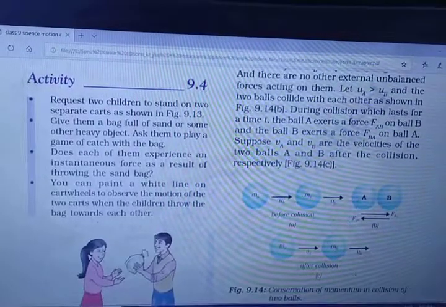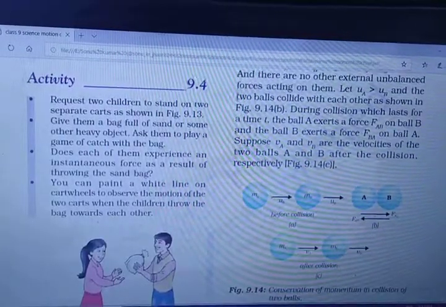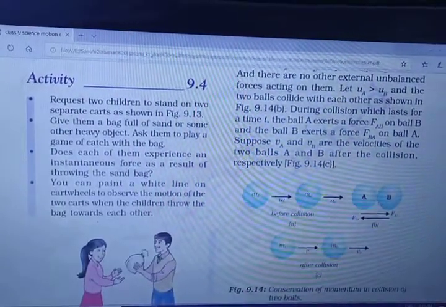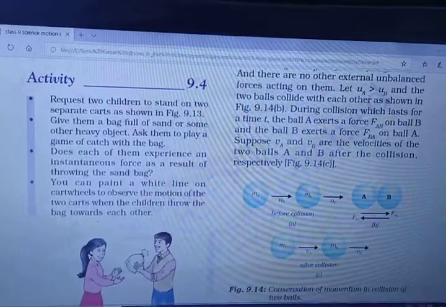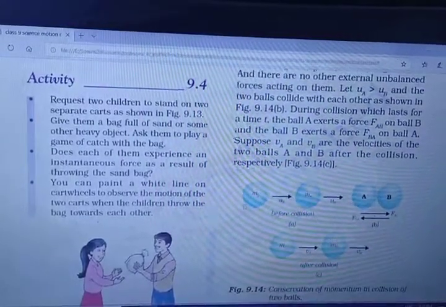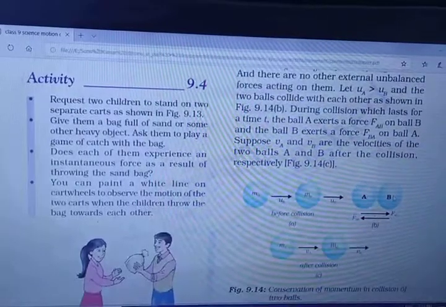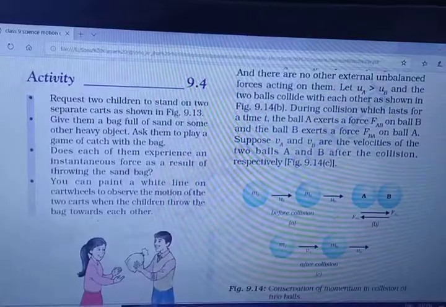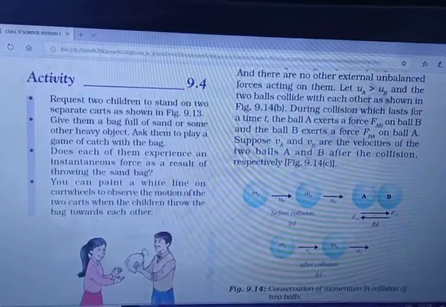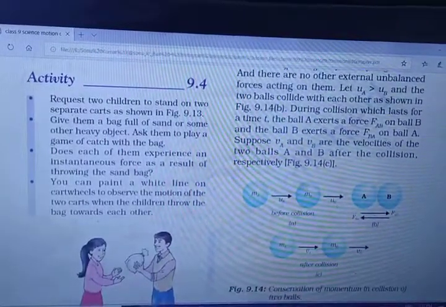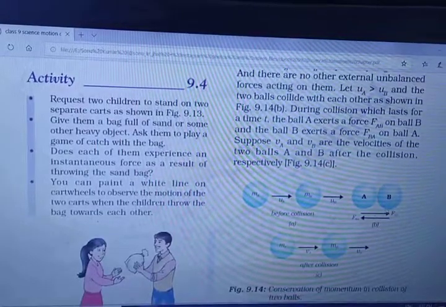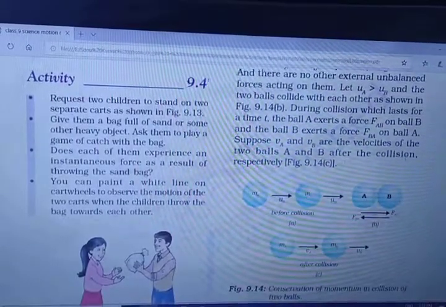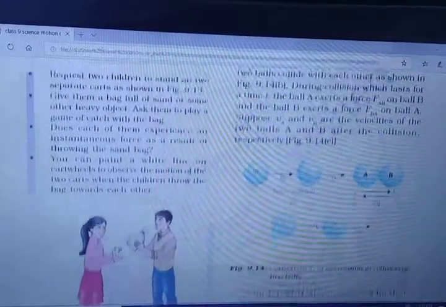So after the collision, what will happen? During the collision, which lasts for the time t, ball A exerts a force FAB on B, and ball B exerts a force FBA on A. Suppose VA and VB are the velocities, first ball velocity VA and second ball velocity VB, of the two balls A and B after collision.